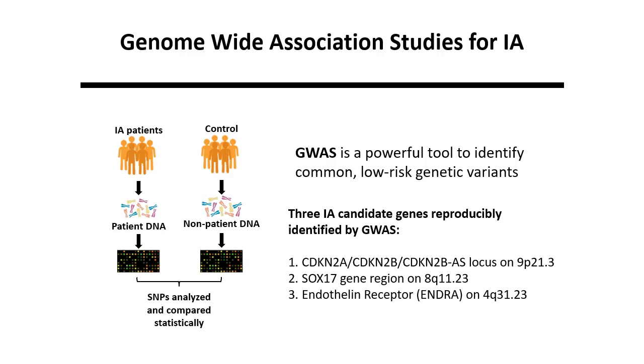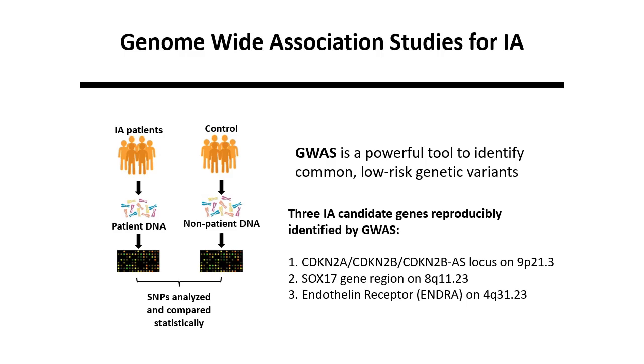The most highly reproducible region is located on chromosome 9p21.3, and harbors the cyclin-dependent kinase inhibitor 2A and 2B genes, as well as an antisense transcript for cyclin-dependent kinase inhibitor 2B. The next region maps to chromosome 8q11.23 that contains the transcription factor SOX17. Lastly, the endothelin receptor on chromosome 4q31.23 has been implicated in multiple studies.